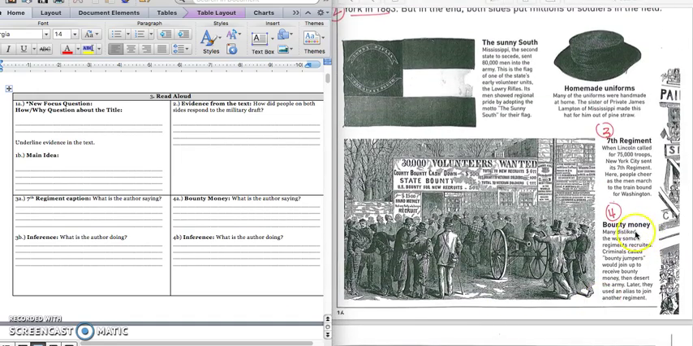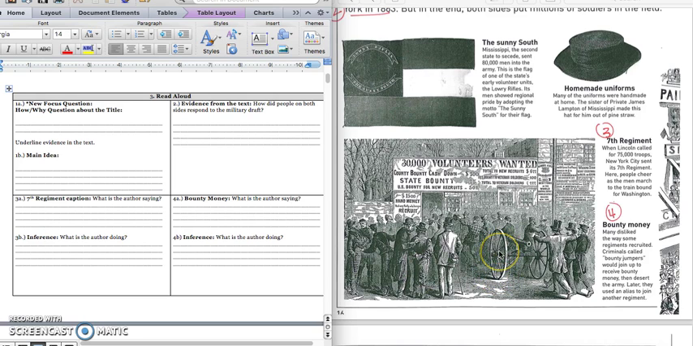In box 4, we're at the bottom of page 16 that talks about bounty money. And we're looking at this caption and this picture at the bottom left-hand corner. It says, many disliked the way some regiments recruited. Criminals called bounty jumpers would join up to receive bounty money, then desert the army. Later, they used an alias to join another regiment. So when we're thinking about what the author is saying, get ready to write.